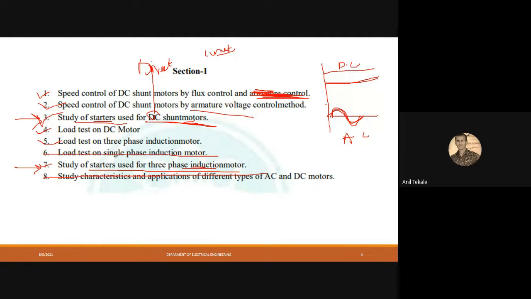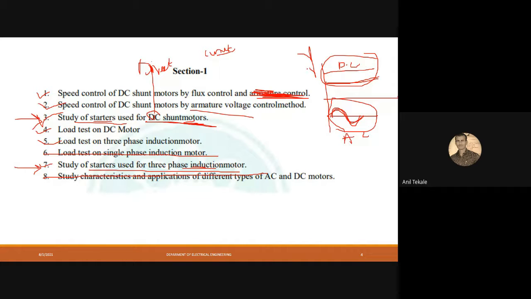In household applications, AC is preferred, but due to less losses and smooth speed control, DC motors are preferred in industries. Now we will understand about our DC motor. As I told you, the working principle of an alternator showed how electricity is generated.